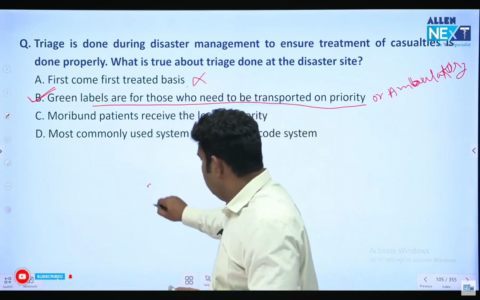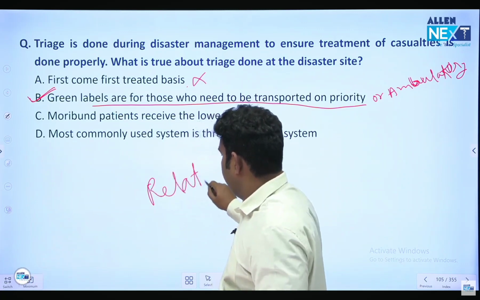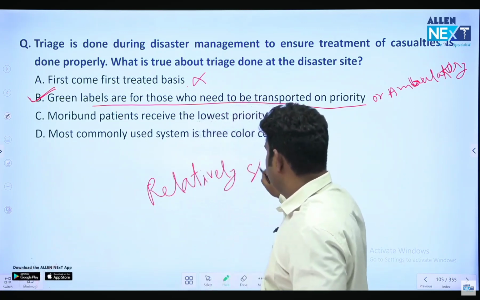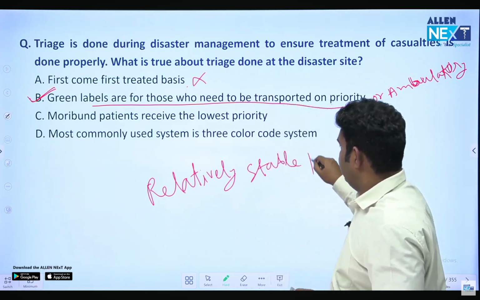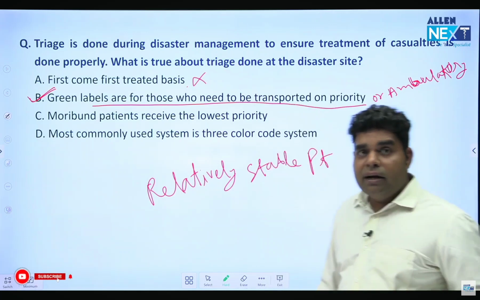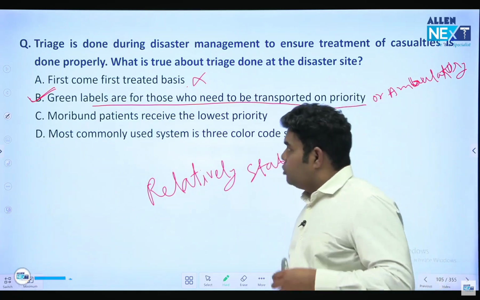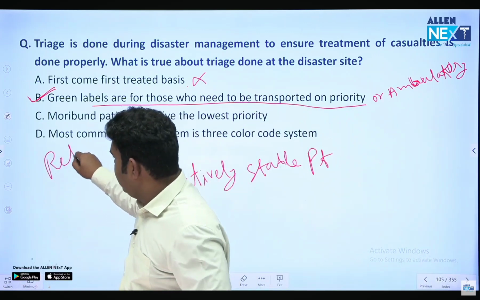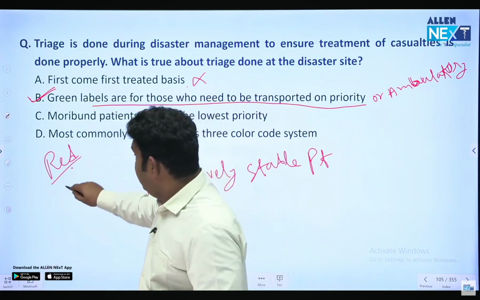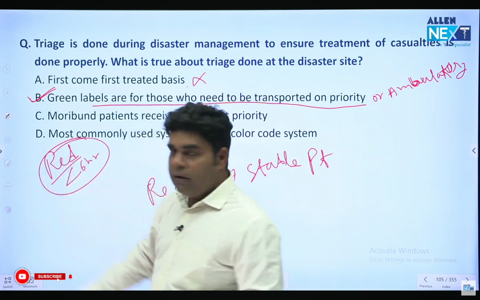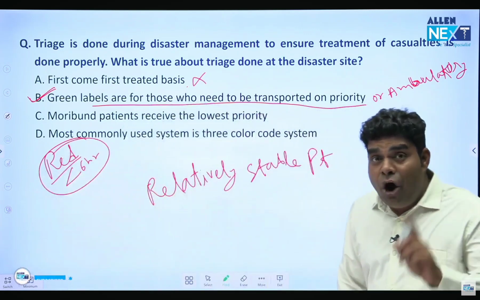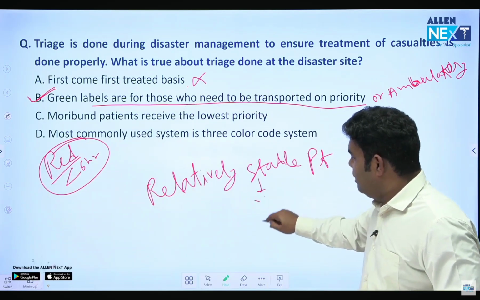relatively stable. Relatively stable patient will go in which category? बताओ तो क्या लगता है इसका आंसर? Relatively stable patient कहाँ जाएगा? Yellow में, green में, red में. So we all know red is for those category which need life-saving surgery in less than 6 hours. They are red. Okay.